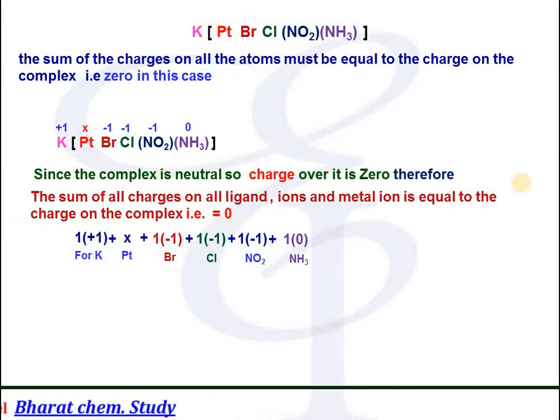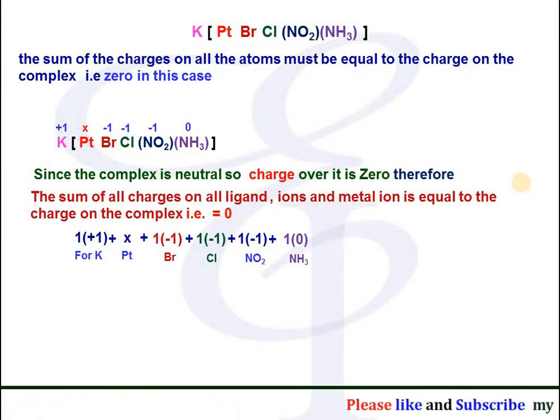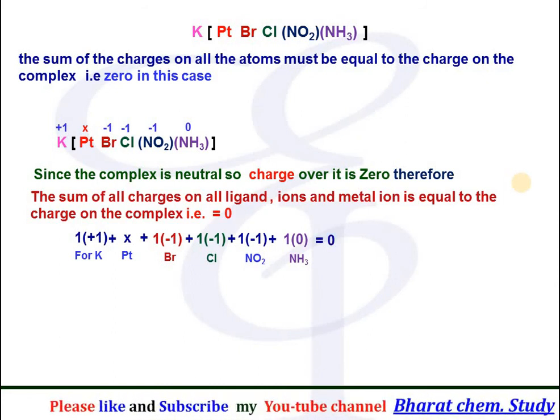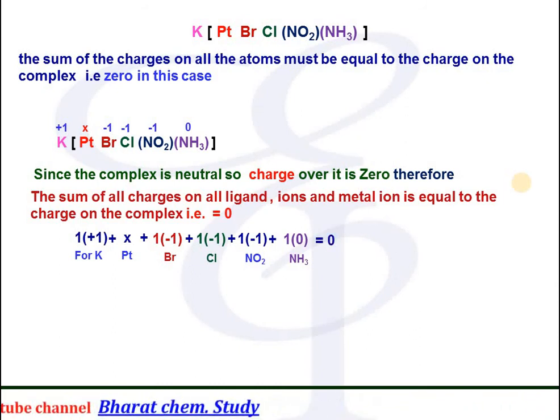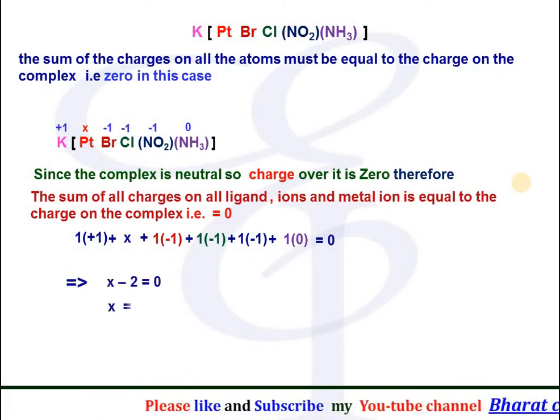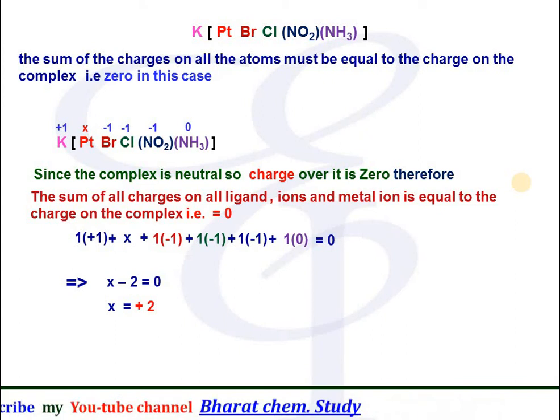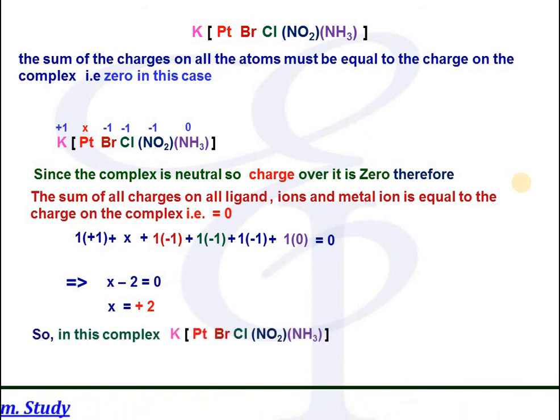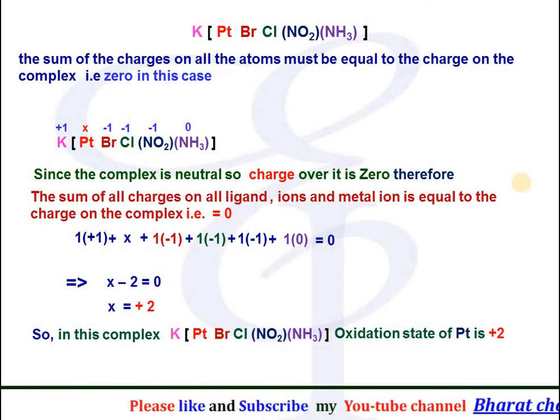The sum of all these charges must be equal to the charge over the complex, that is 0. From this we can easily calculate X: X minus 2 comes to be 0, therefore X is equal to 2. That means in this complex platinum has an oxidation state of +2.